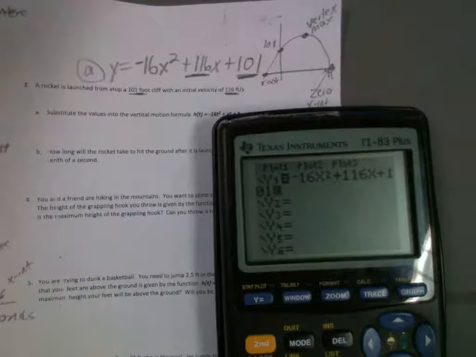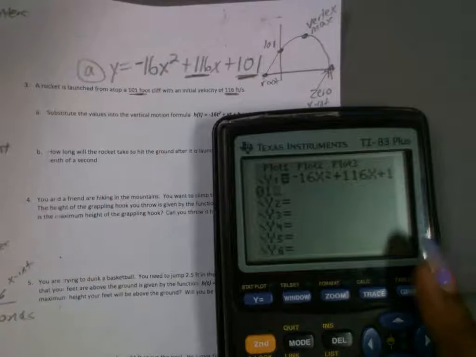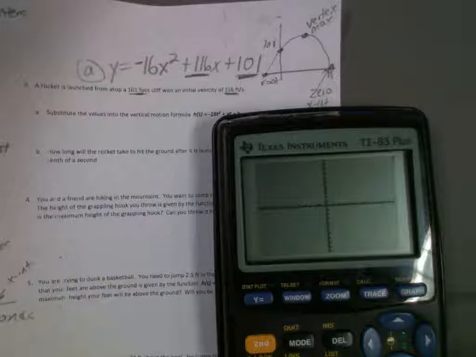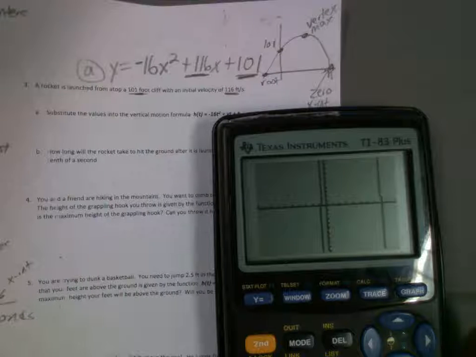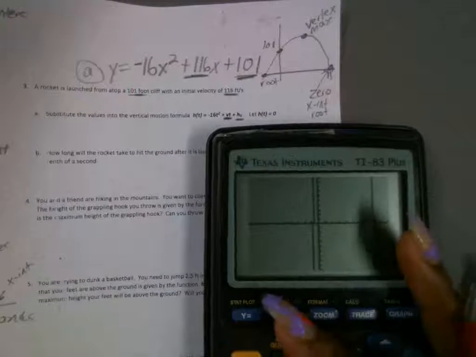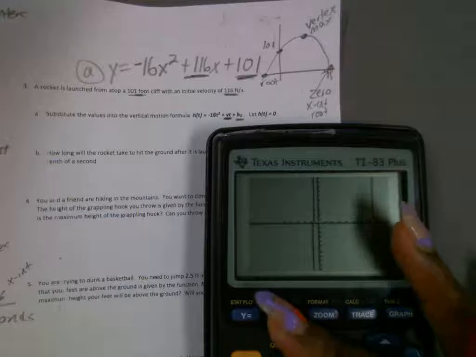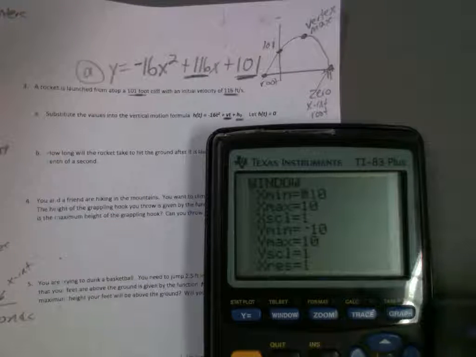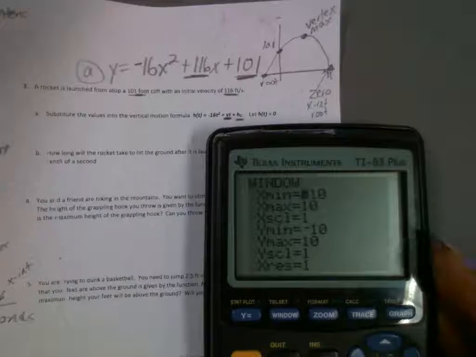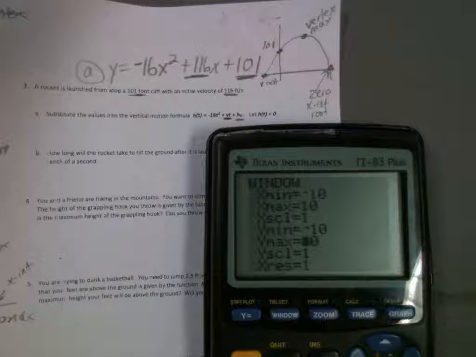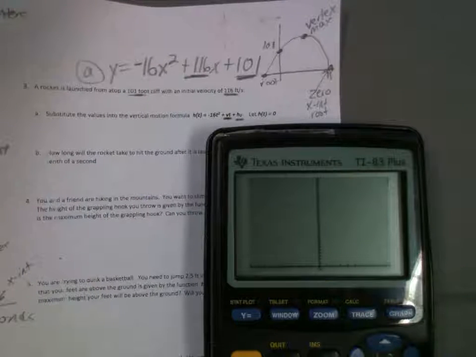All right, go ahead. What would you do after you type it in? You go to graph. Okay. And then you do trace. All right, so we're going to graph. Oh wait, you gotta put the window. We want to see the parabola, so let's go window. I had it at what we had before. Okay, so you wanted, what was it, 270? And then what did we go by tens? Yeah. Okay.